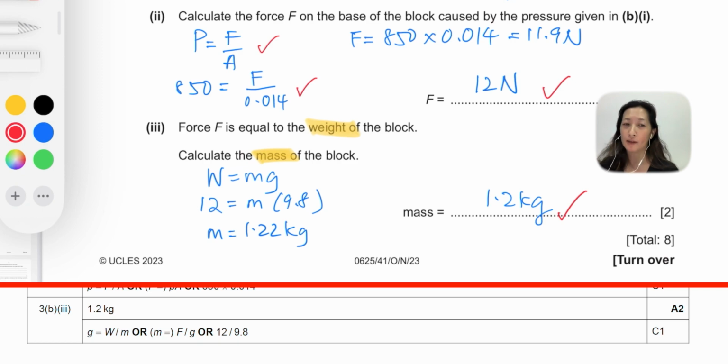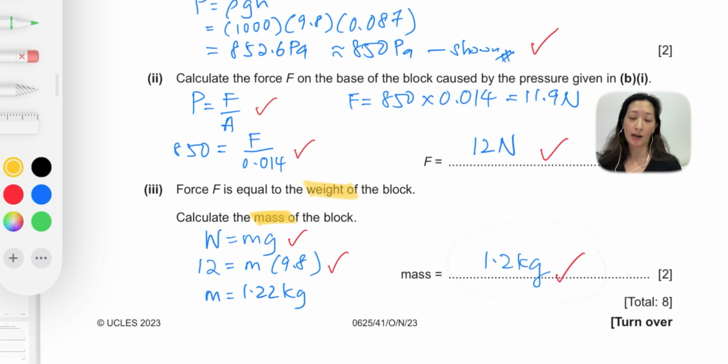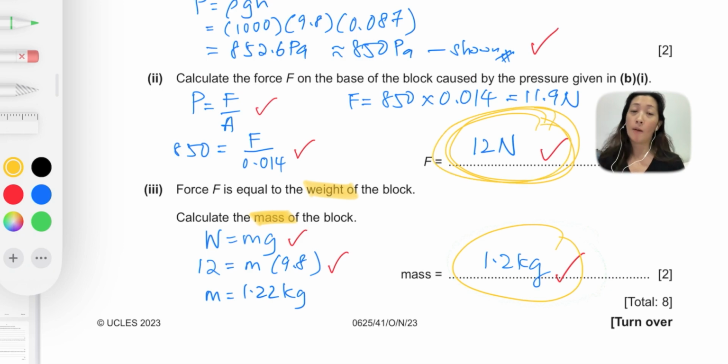So remember, you only get the full 2 marks if you wrote the correct value with the correct unit. If in the event this was wrong, then the examiner will look for the formula, which we did, right? W equals mg, and we also had the correct substitution here. Now to get the correct answer for the mass in number 3, it does depend on whether we got the correct answer for the value of F in number 2. The problem is, what if we have calculated the value for F wrongly? Obviously, if you had calculated F wrongly, you would get a different value for mass as well, because that substitution would now have been incorrect.